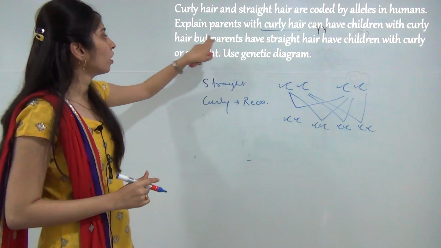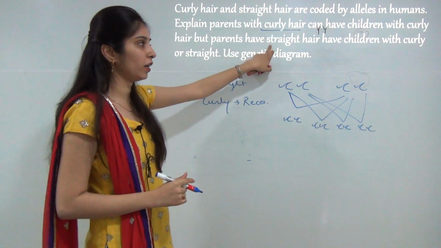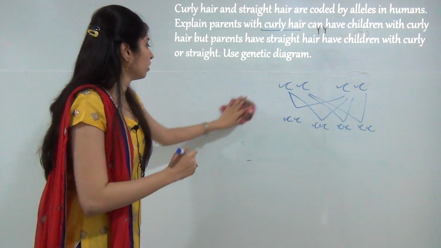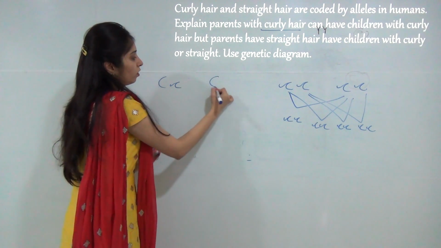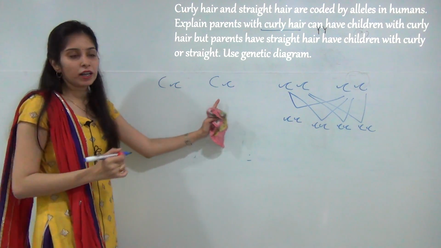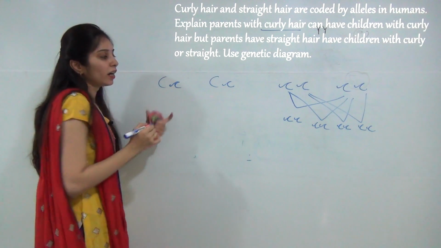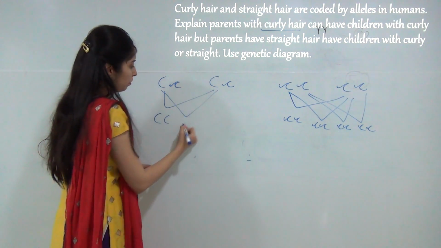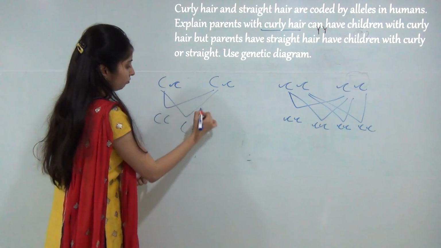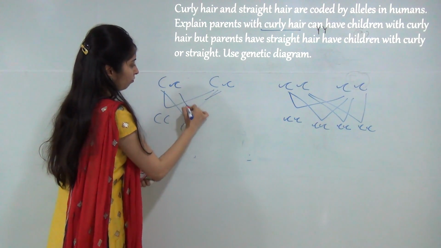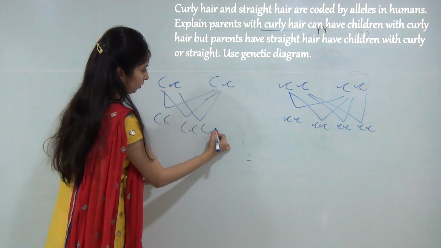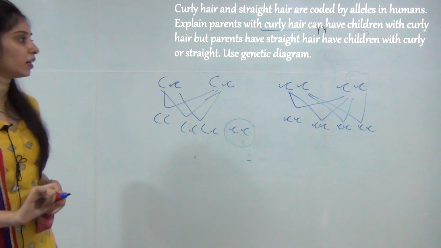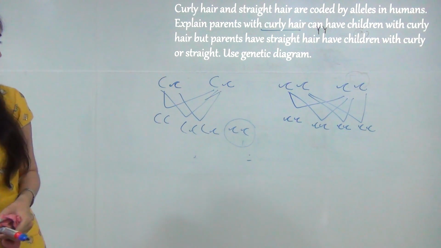But if parents have straight hair, there may be a chance of a curly-haired child. For example, in such a condition, small c is in recessive condition, and the child may have curly hair. So this is the genetic diagram of the two conditions.